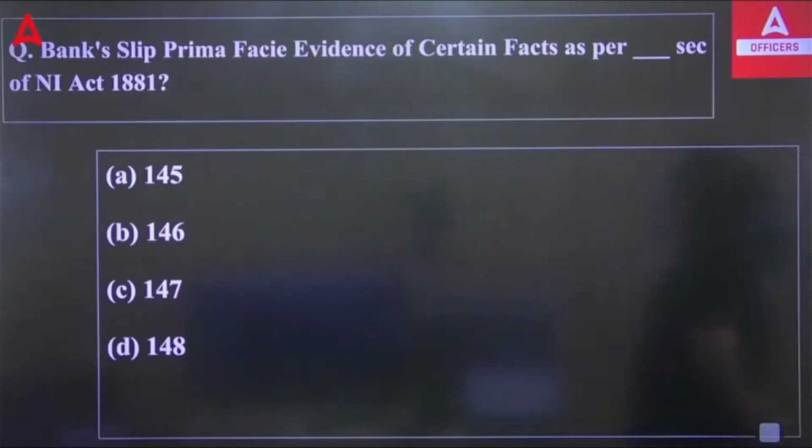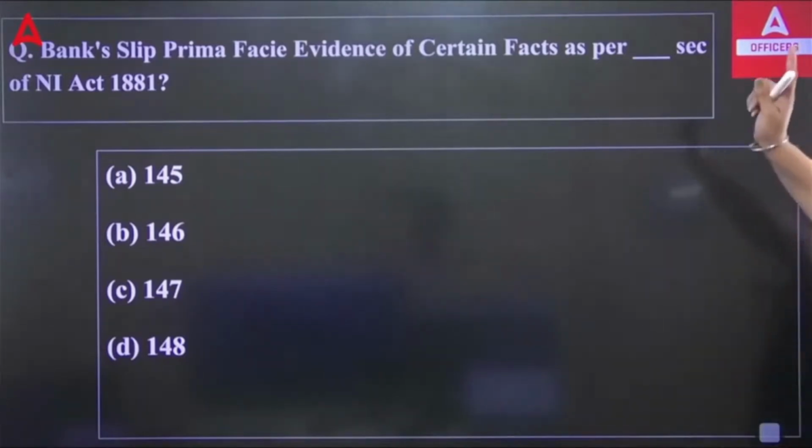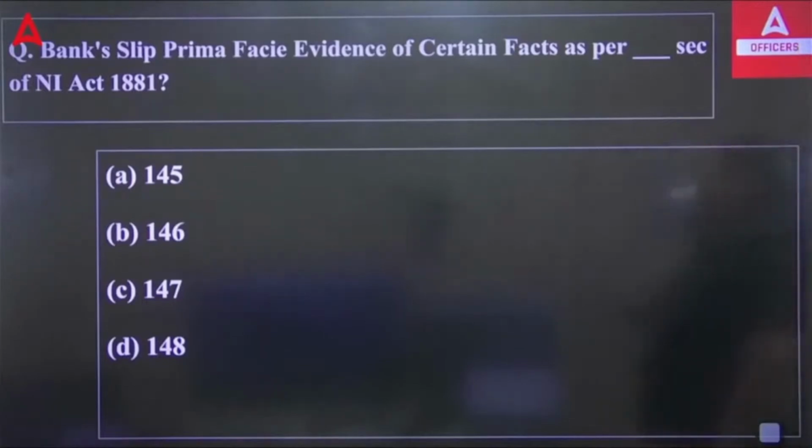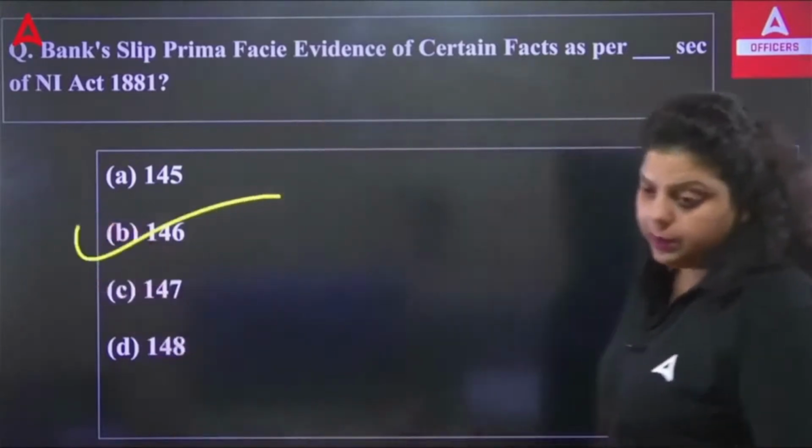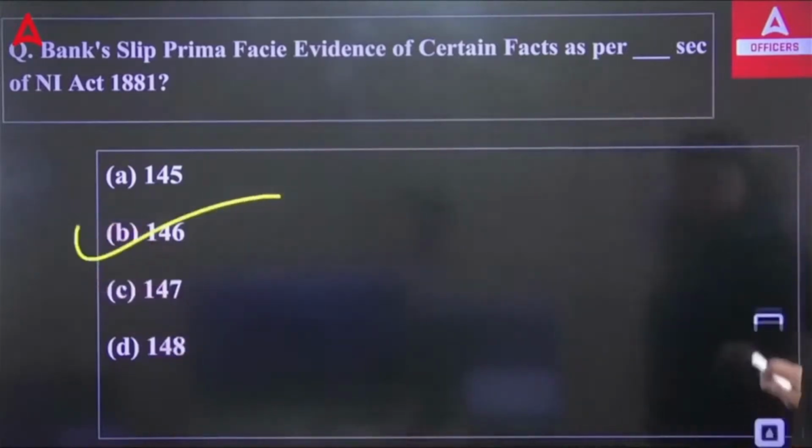The court shall, on production of the bank slip or memo with the official mark denoting that the check has been dishonored, presume the fact of dishonor of such check unless it is disproved. So the bank slip is prima facie evidence of certain facts, and it is defined under Section 146 of the Negotiable Instrument Act 1881. So the right answer will be option B.